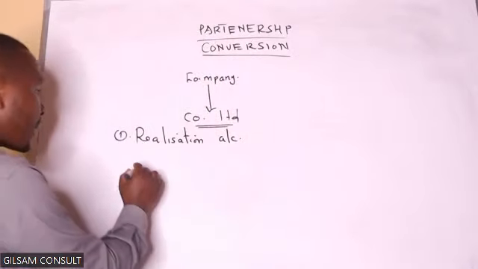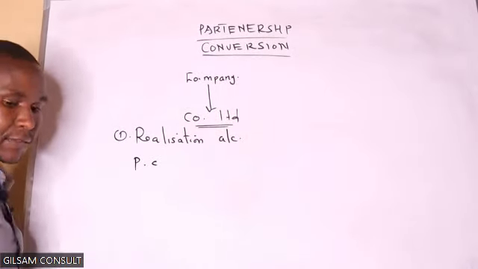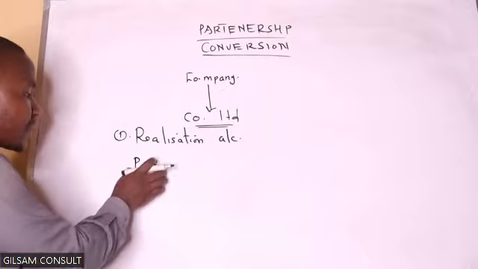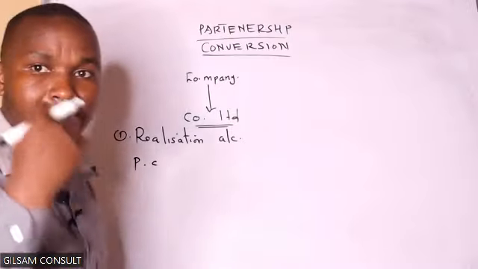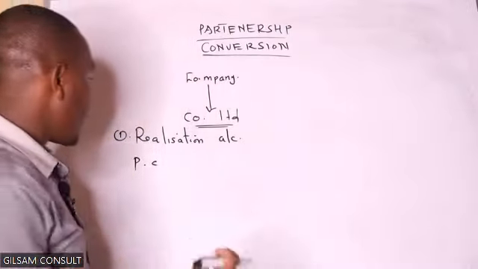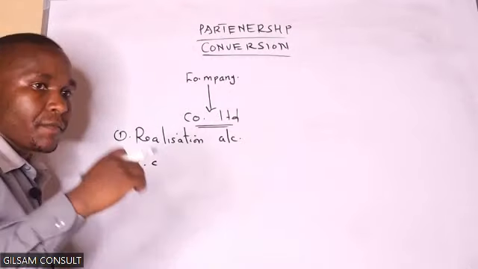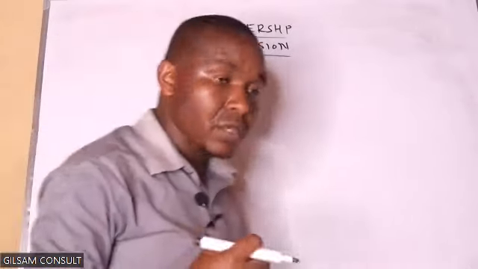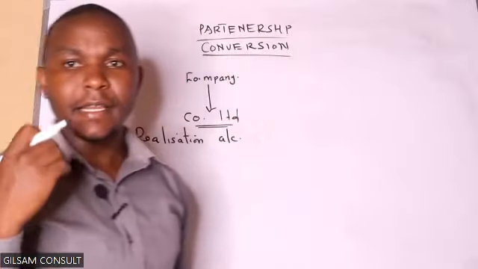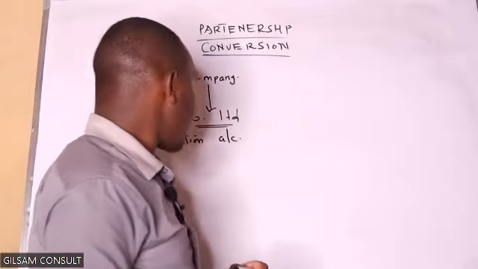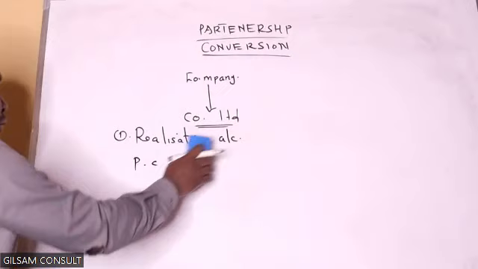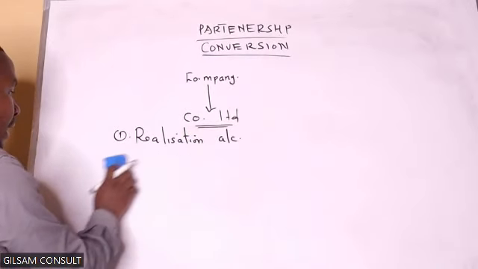This purchase consideration is the price of the company, and we value that purchase consideration based on assets and liabilities. So that's what we'll compare on the realization account.